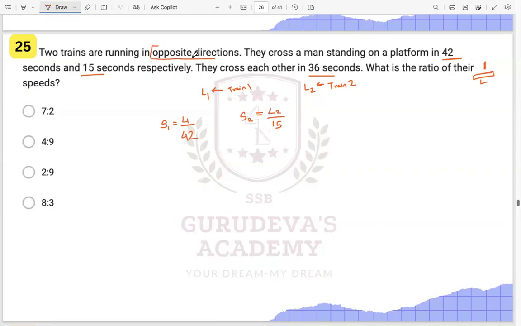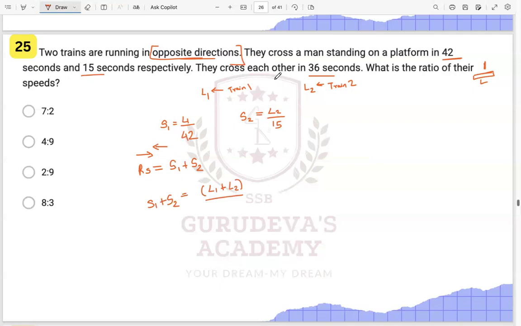Because they are running in opposite direction, that means relative speed will be what? S1 plus S2 or S1 minus S2? Yes, relative speed will be S1 plus S2, right? Opposite they are moving. They cross a man standing on a platform in 42 seconds. Now we say that S1 plus S2 is equal to total distance, that is L1 plus L2, upon the total time, that is 15 and 42.